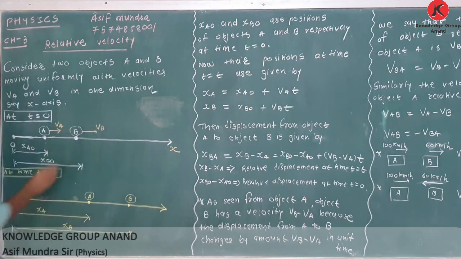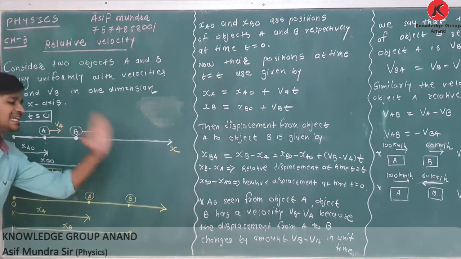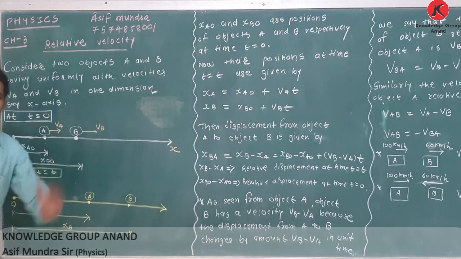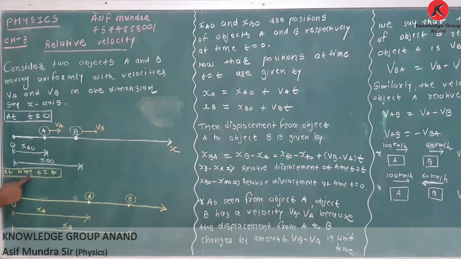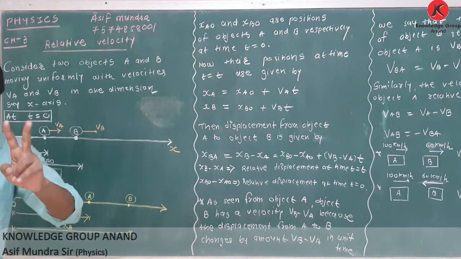So after some time, these positions are changed. They both are moving in the same direction. So let at time t equal to t, after some time, from the origin, A is here and B is here. So the position of A, let it be XA. The position of B, let it be XB. Clear?